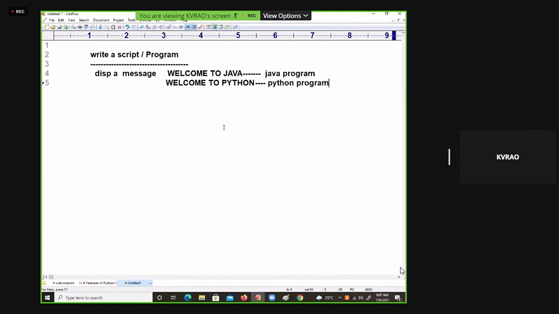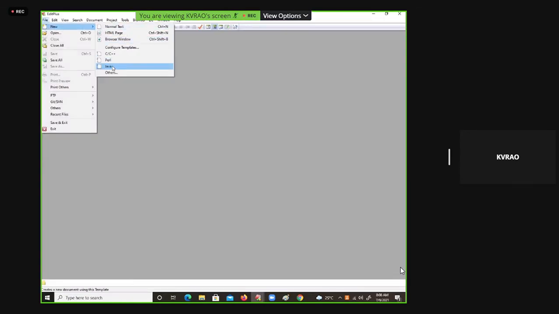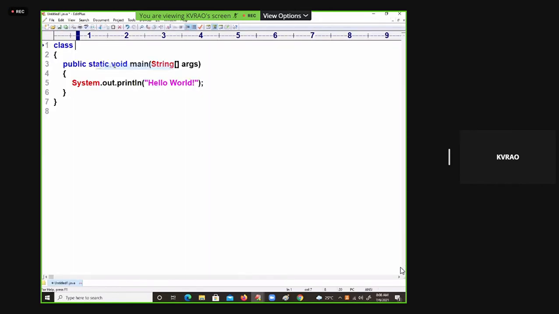So dear students, I already downloaded the Python software, which you are already aware of. Let me go to Java. I'm taking EditPlus here. I will just go to file, new, and then Java. See, any Java program you want, to print welcome to Java, minimum 6 to 7 lines I need to write the code. Let's start. The skeleton is ready for me.